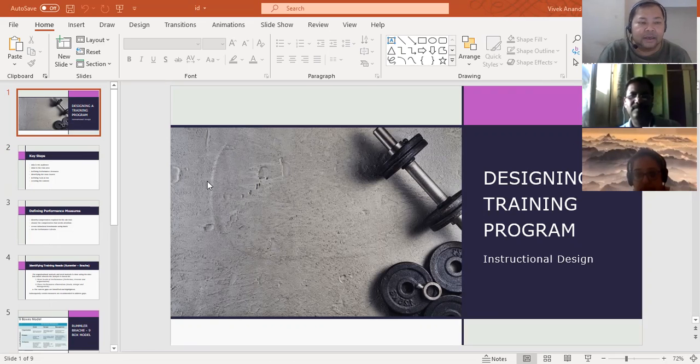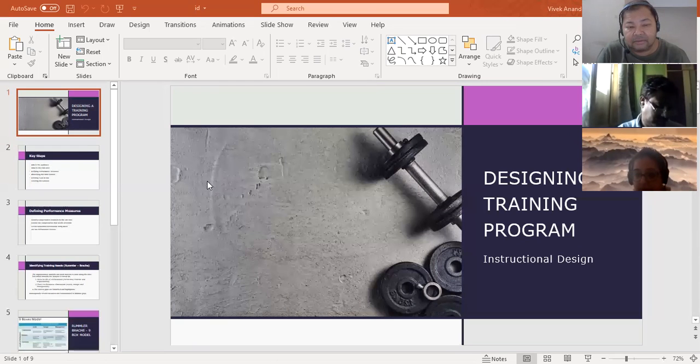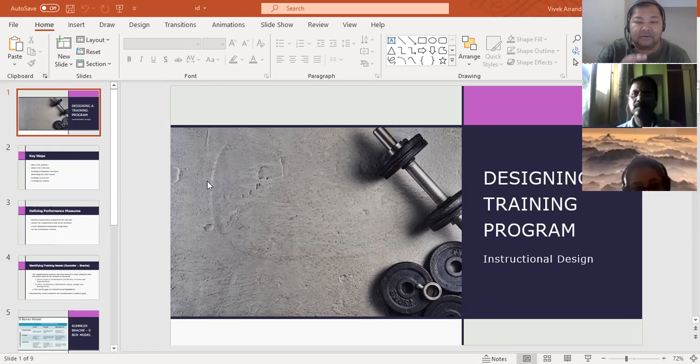In the previous two sessions, we understood what L&D is, and the importance and impact of L&D in an organization. We also did a session on training need assessment, and how it helps you understand the importance of a training and identify the required training program.